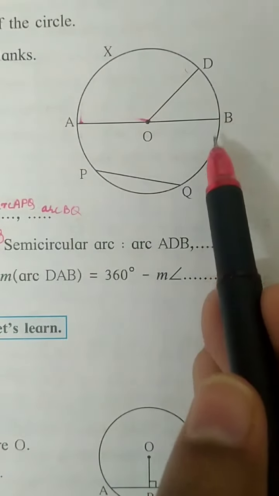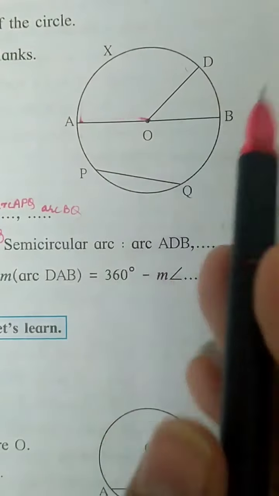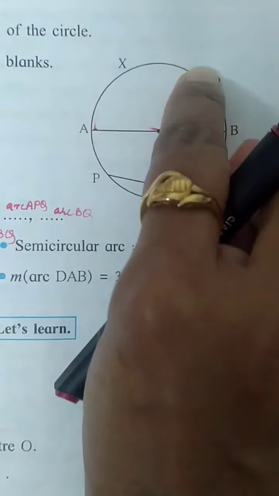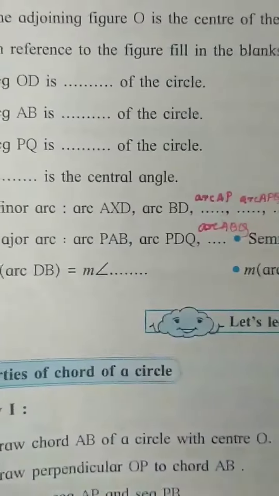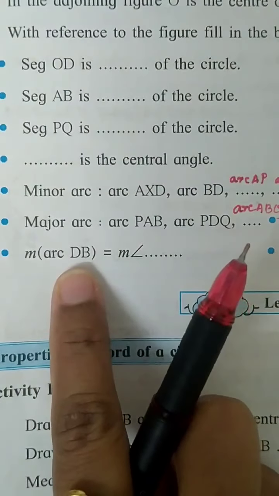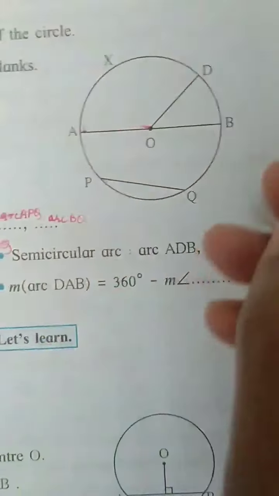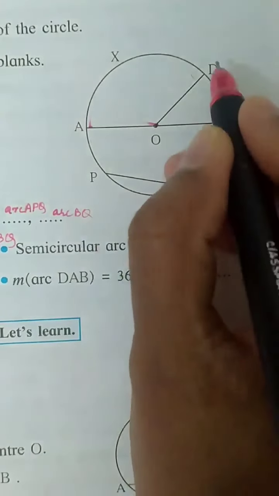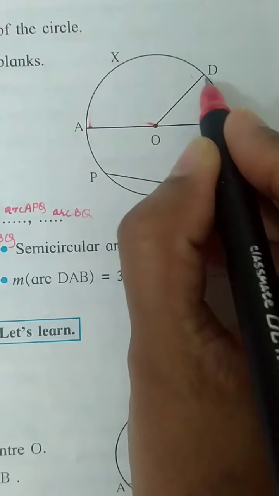If you want, you can write BQD. That is also a major arc from here. BQD, major arc. One more is asked: measure of arc DB is equal to. We have learnt this in the previous class. This is the arc BD.